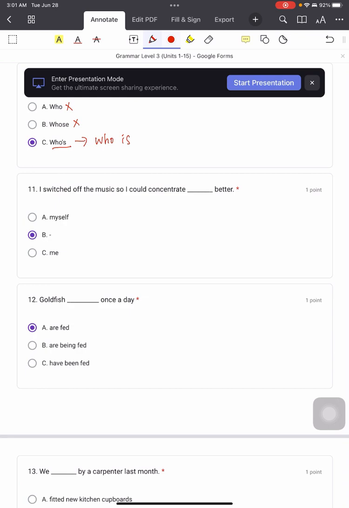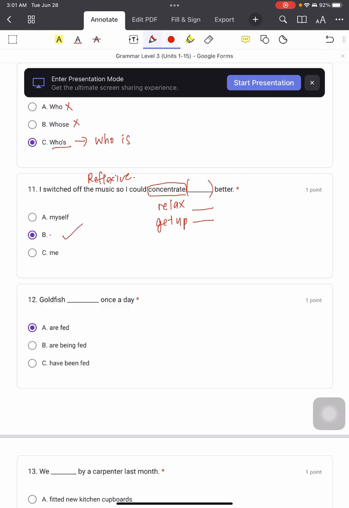11. I switched off the music so I could concentrate better. You don't need to add anything here. No need. Okay? This is talking about the topic of reflexive. So basically you will say myself, herself, itself, right? But for some words, right? Concentrate, relax, get up, okay? And more. You do not need to add anything at the back. Don't say relax myself, get up myself. No need. It's redundant. 多余的 if you add that, that's wrong.